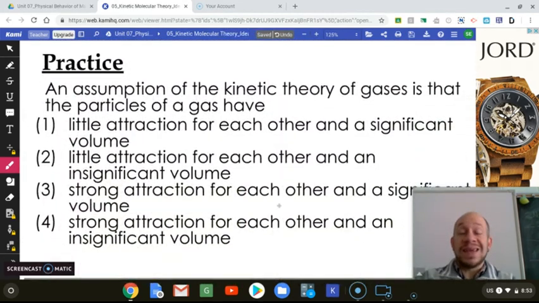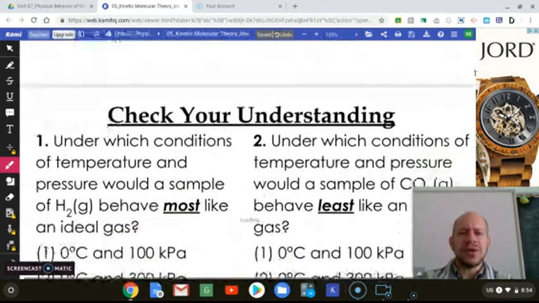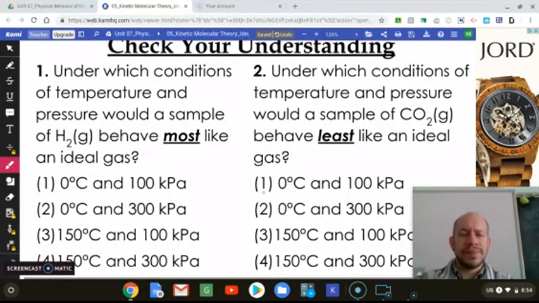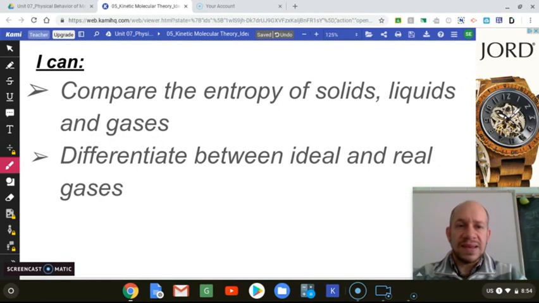An assumption of the kinetic theory of gases is that the particles of gas have little attraction for each other and a significant volume. Now recall that when we're making these assumptions, they have no volume. They have little attraction for each other and an insignificant volume. So those are both conditions that are true because they have little attraction, therefore we'll eliminate those two. All right, I just did it that way. So check your understanding. So now you can compare the entropy of solids, liquids, and gases, and you can differentiate between ideal and real gases.